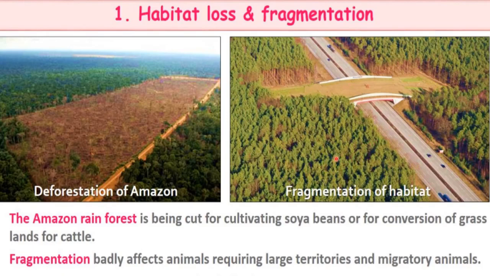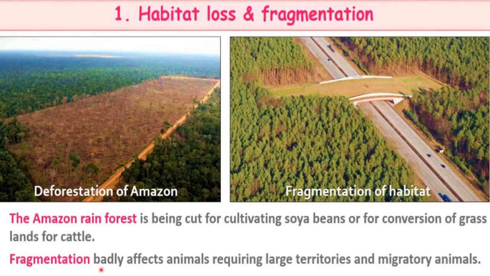Now the animals which need big territories will be affected due to this fragmentation, and it can cause loss of those species. So if there is any road in between the forest, that is called fragmentation of the habitat for some animals.